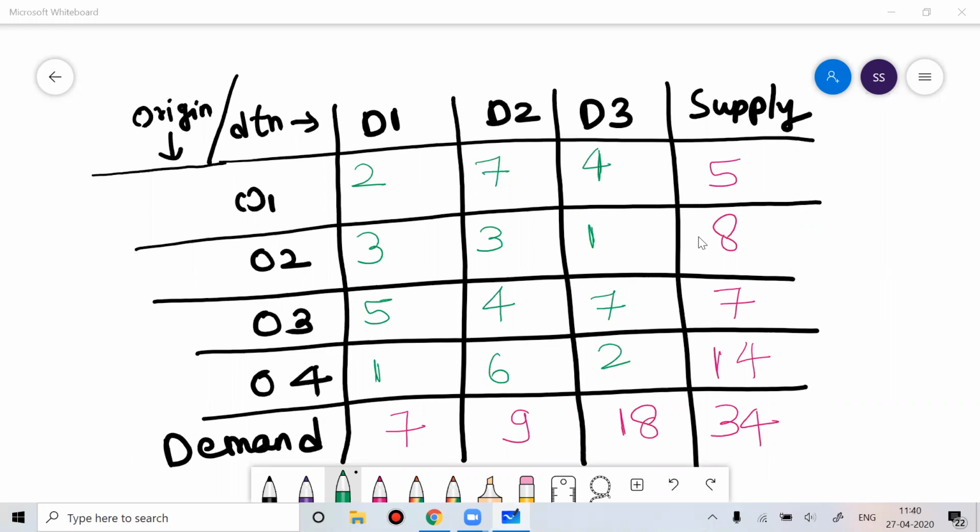Okay, now coming back to the transportation problem. Transportation problems are a form of LPP problem only, the LPP problem I have taught you till now, when that problem becomes a little bit complicated. This is an example of a transportation problem, where you have 4 origins and 3 destinations.